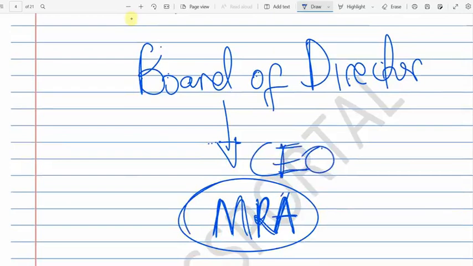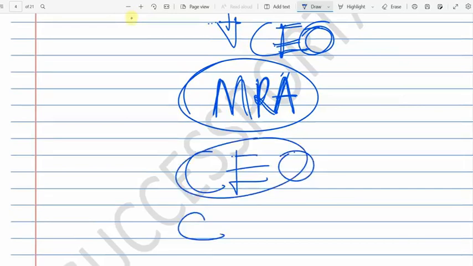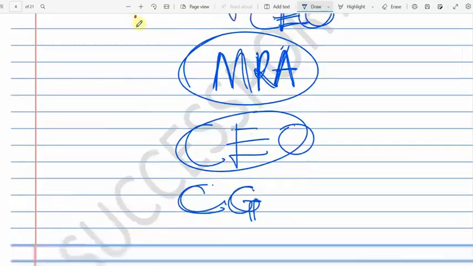In other words, the big boss of MRA is called the Commissioner General, the CG.